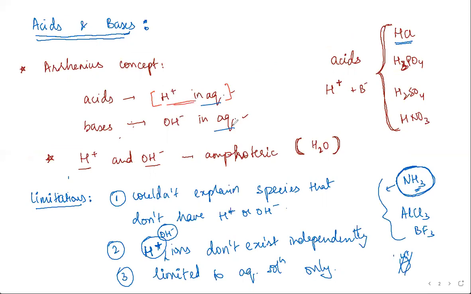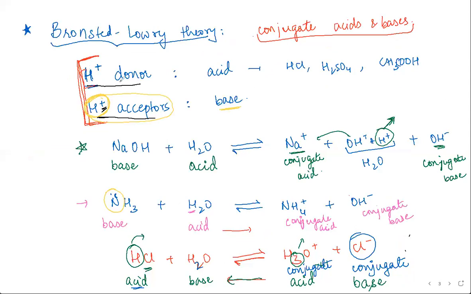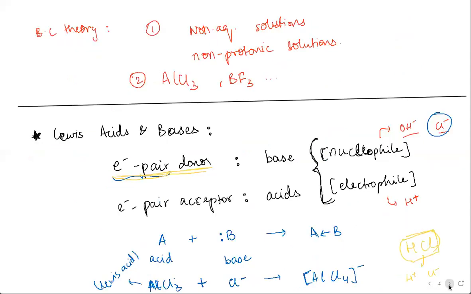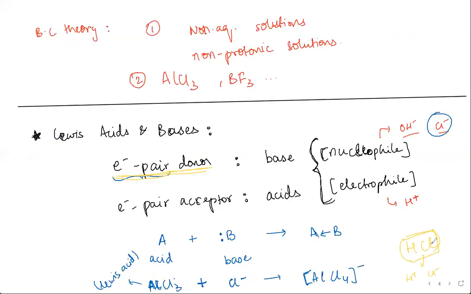Arrhenius said H plus, Bronsted-Lowry also said H plus, right? So you can measure the strength based on how many moles of H plus ions are being dissociated from a particular acid. But for the Lewis definition, it is based on electron pair, right?